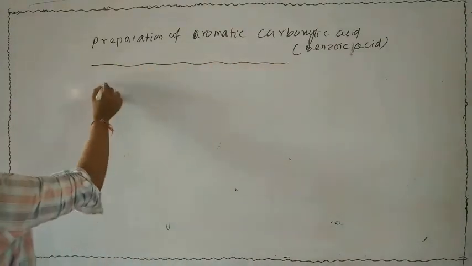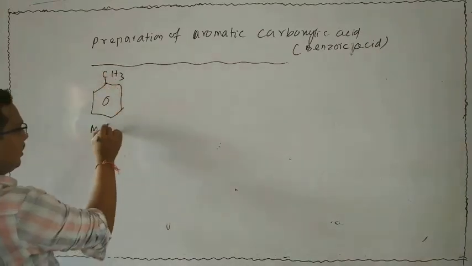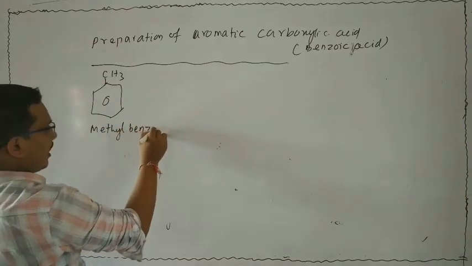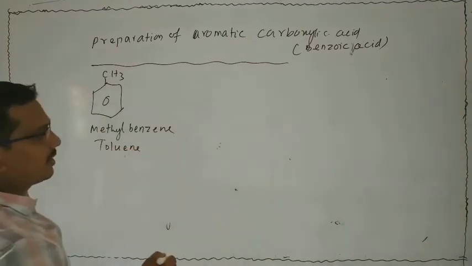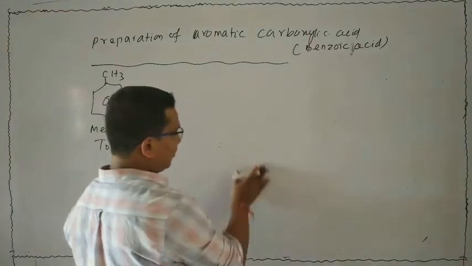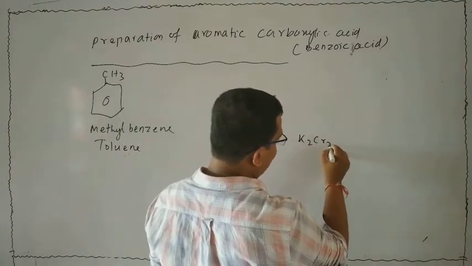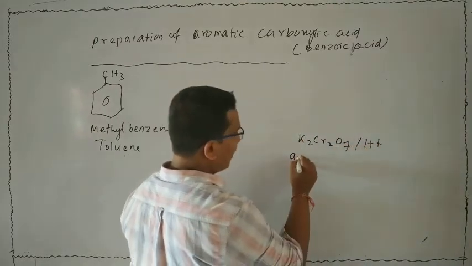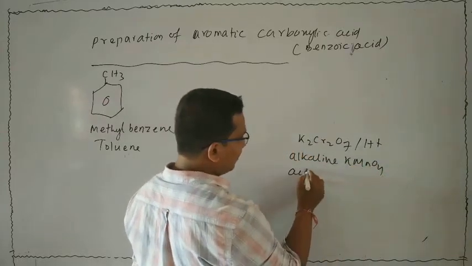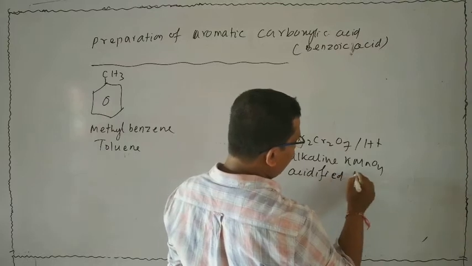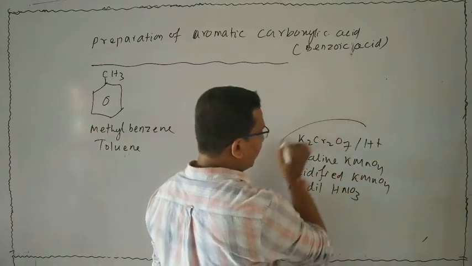alkyl benzene. Take an alkyl benzene, CH3 on benzene. The name of this compound is methyl benzene. It has a common name, toluene. It is subjected to oxidation. There are different types of oxidizing agents. These are acidified K2Cr2O7, alkaline KMnO4, acidified KMnO4, and dilute HNO3. These are the oxidizing agents.